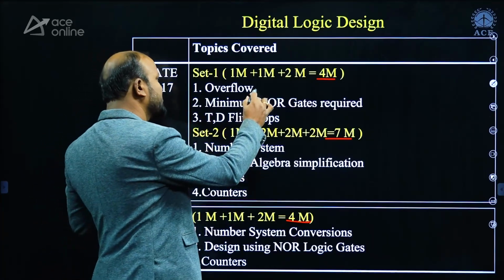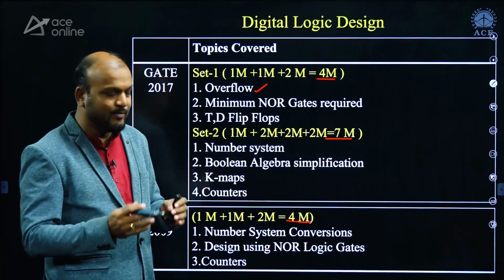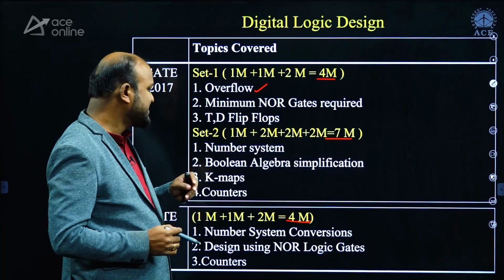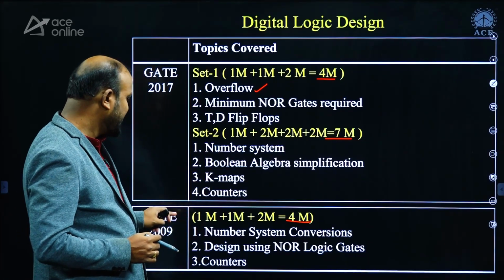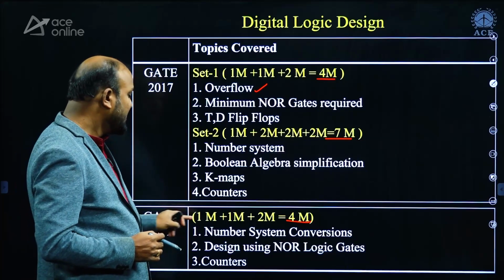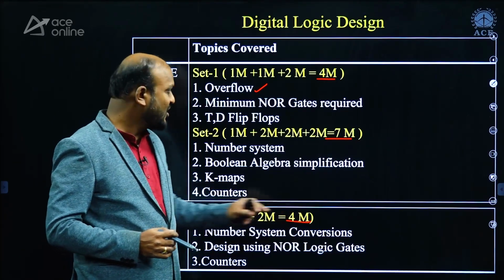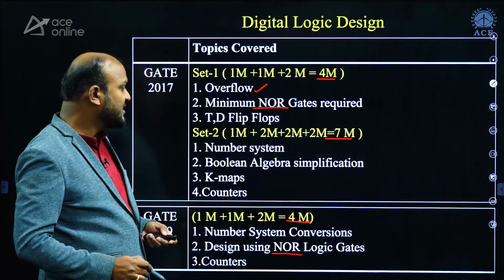Questions were asked on overflow, minimum number of NOR gates required when you're solving the Boolean expressions, T flip-flop, D flip-flops, and number systems, Boolean algebra simplification, K-maps, counters. In 2019, question 9, questions are given on number system conversions, design using NOR logic. See, this topic is repeated. Focus on it. And counters.